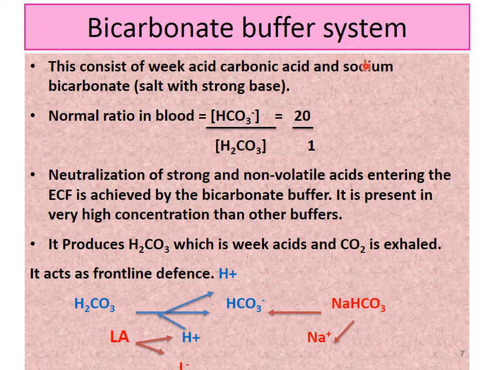The first one is the bicarbonate buffer. It consists of a weak acid, carbonic acid, and its salt with a strong base, sodium bicarbonate. Its normal ratio of bicarbonate to acid is 20:1, that is 20 bicarbonate molecules and only 1 acid molecule. The neutralization of strong and non-volatile acids which enter the extracellular fluid is achieved by the bicarbonate buffer. It is present in a very high concentration compared to other buffers.